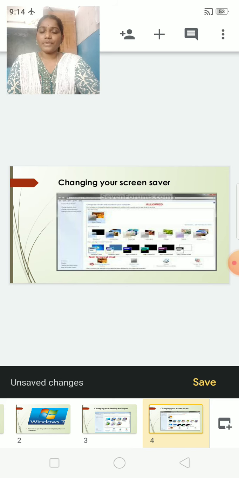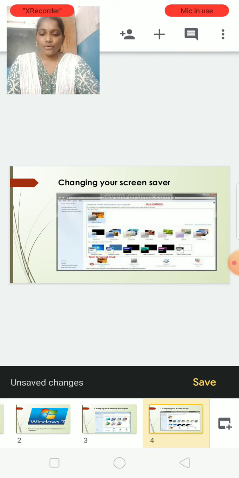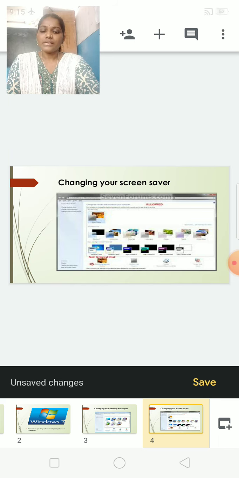Now screensaver, changing your screensaver. First we'll learn what a screensaver is. When you leave your computer without working on it for 5 minutes, 10 minutes or 20 minutes, you are not using the system. At that time some image or text appears and moves around the desktop screen automatically. This is a software program called a screensaver.